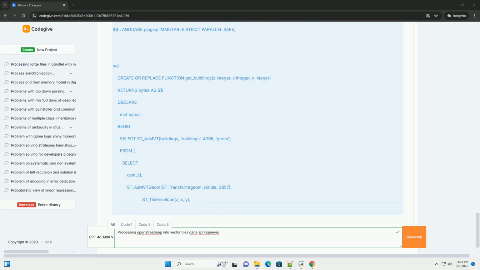Five, run the create extension statements and the SQL queries to create the functions. Six, run osm2pgsql inside the PostgreSQL container. Seven, run the SQL to add indexes and simplify geometries inside the PostgreSQL container. Eight, access pg_tileserve at http://localhost:7800/.